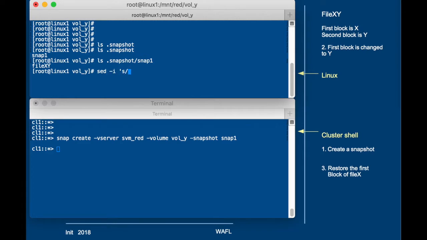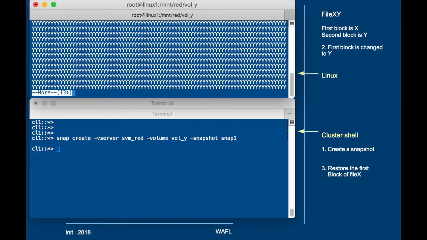So we run sed, the stream editor, with sed -i, and we say that we want to substitute each and every X into a Y. The g at the end takes care that we change every instance of X in the entire file. So on every line where it finds an X, it will change the X into a Y. So now when we run more again, we should not see any X's but only Y's.